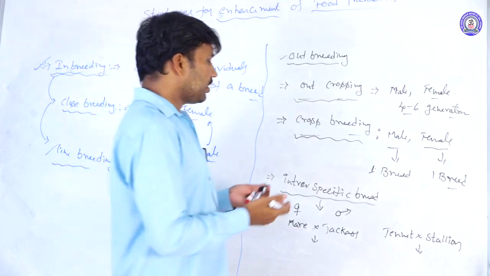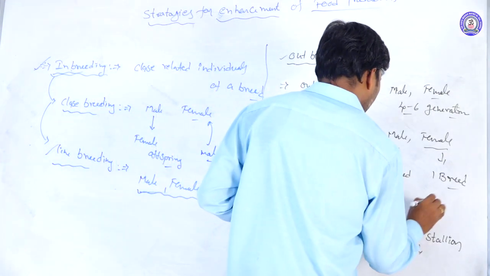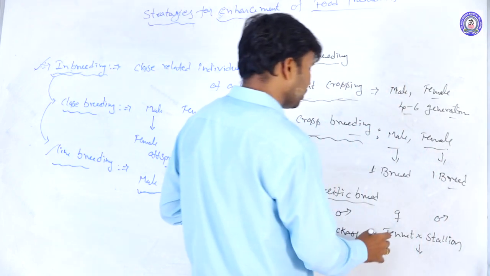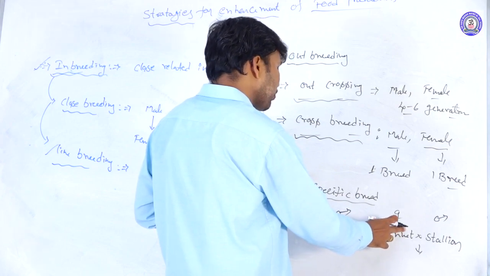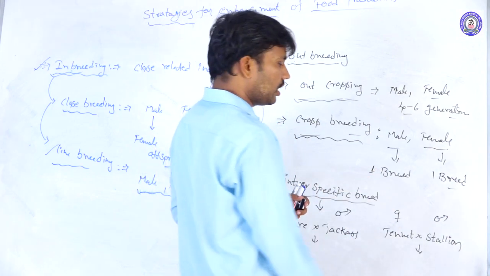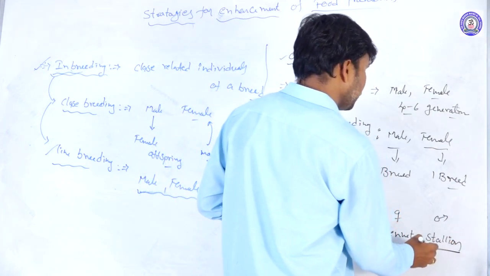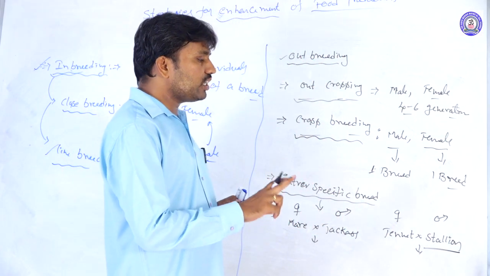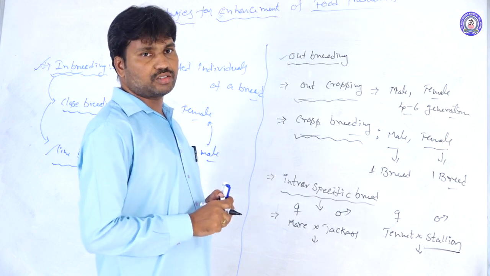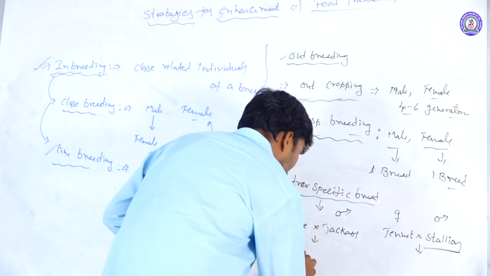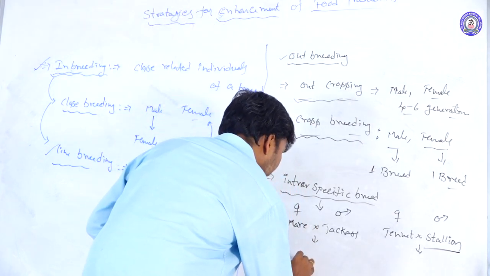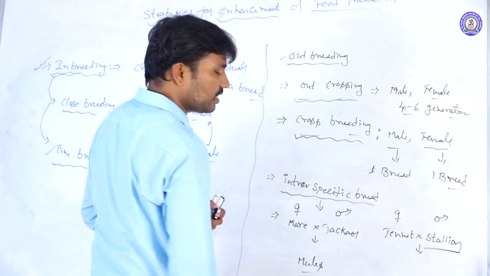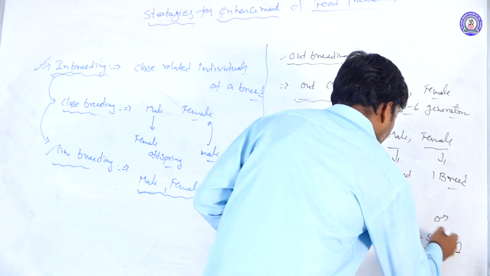In the same way, we take the jenny, the female donkey, and the stallion, the male horse. By crossing these two different species, they produce animals: mules are produced from the female horse and the jackass, and the hinny is produced from the jenny and the stallion.